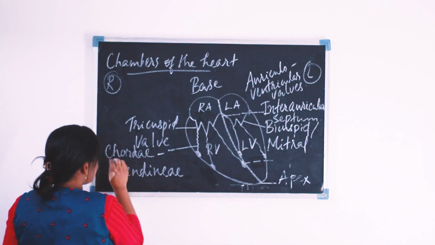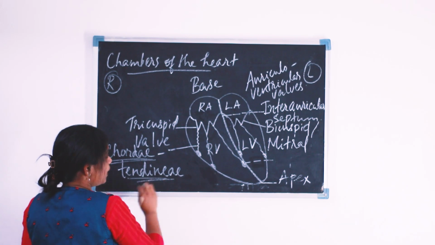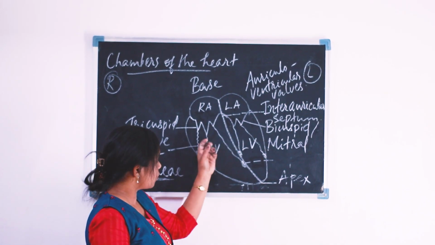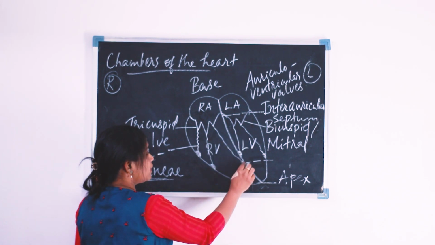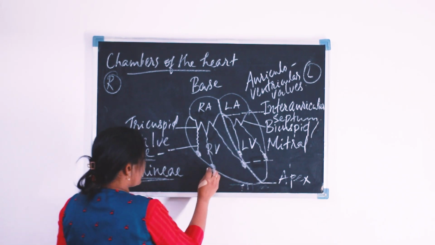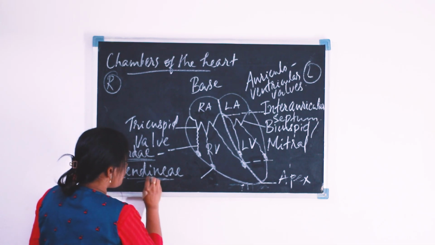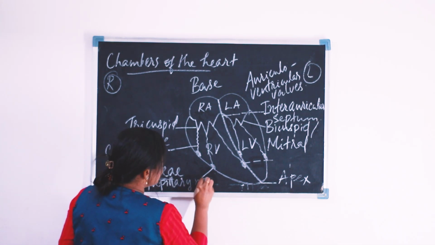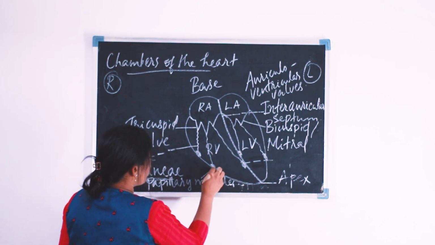These chordae tendineae are attached with the papillary muscles.